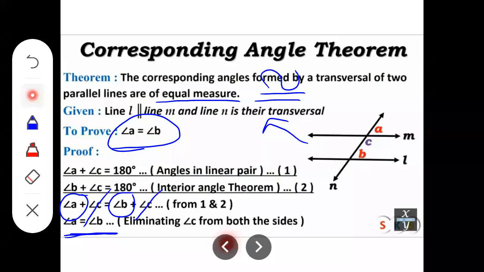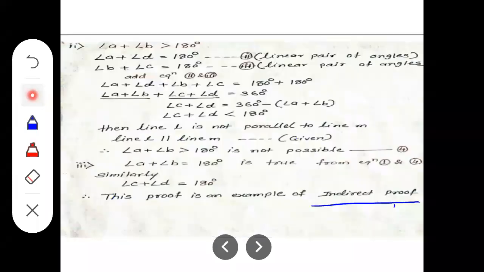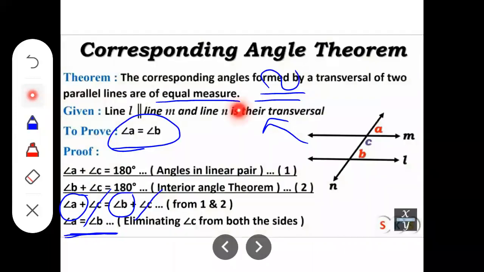Generally, the first theorem, as it is an indirect type of proof, that will not be asked in the exam. So concentrate on this theorem and the further theorems. Those are direct theorems. So, understood this corresponding angle theorem.